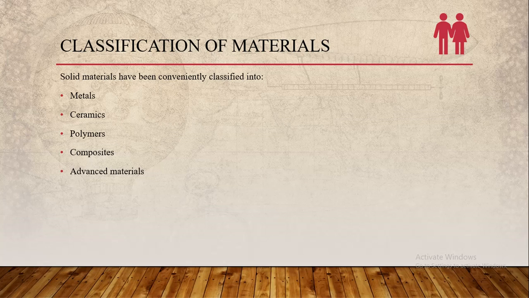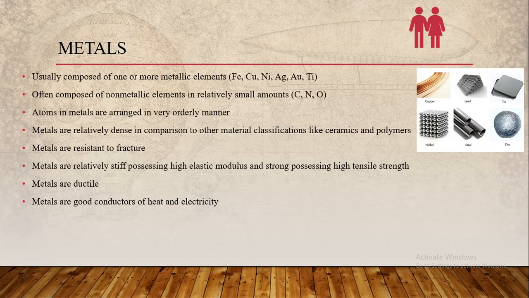Classification of materials. Solid materials have been conveniently classified into metals, ceramics, polymers, composites, and advanced materials. Metals. At the top right corner of your screen, you can see an image that has copper, lead, tin, nickel, steel, and zinc. Metals are usually composed of one or more metallic elements: iron, copper, nickel, and so on. Atoms in metals are arranged in a very orderly manner.